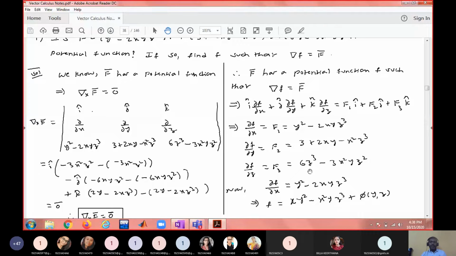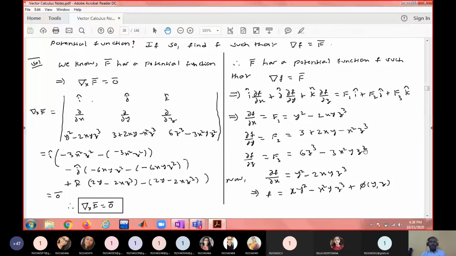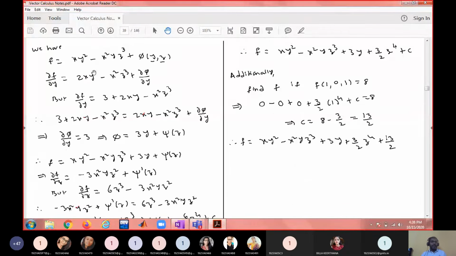To find out phi, we are going to use the remaining two. So when f is in this form, when you differentiate f with respect to y, you should get f2, that is 3 plus 2x minus x²z³. That is shown in the next page. When f equals this, differentiate with respect to y. The derivative of xy² is 2xy, minus x² times the y derivative, which is 1, z³, plus ∂φ/∂y. But this must be equal to f2. What is f2? 3 plus 2x minus x²z³. So equate these two.